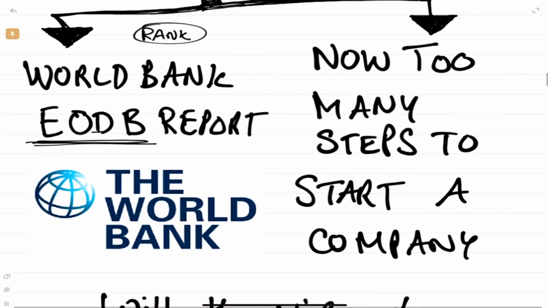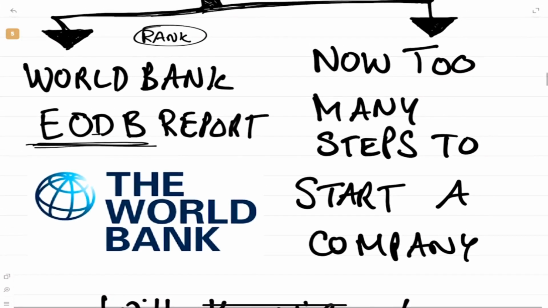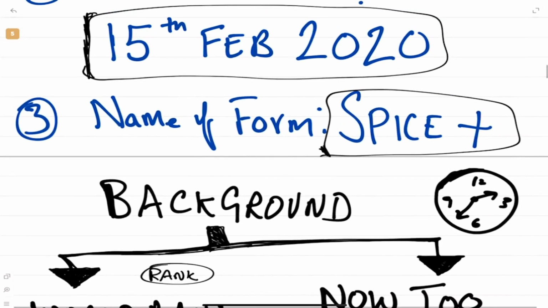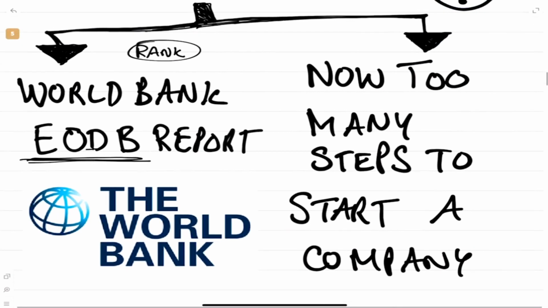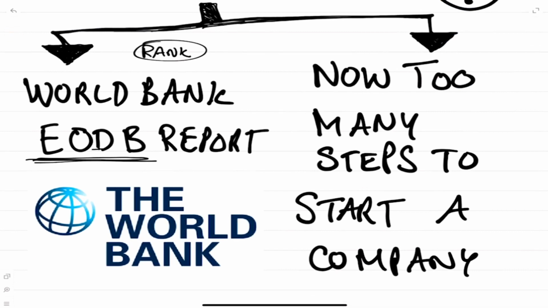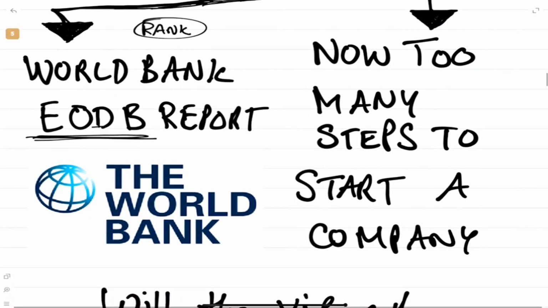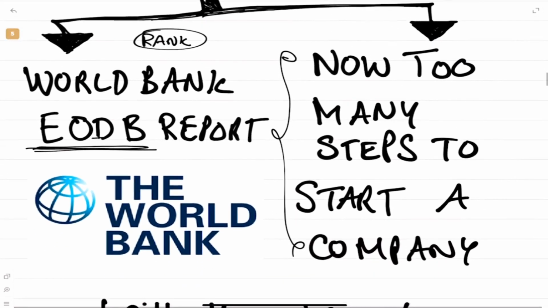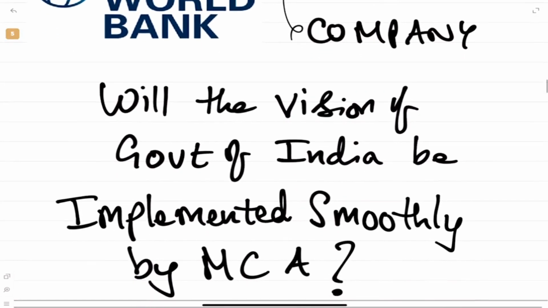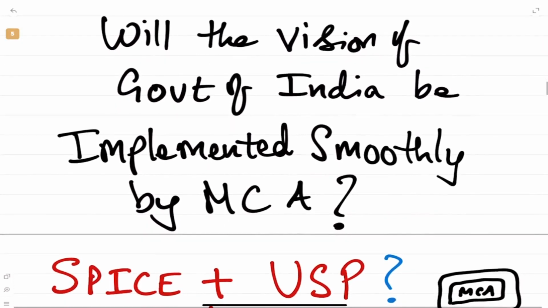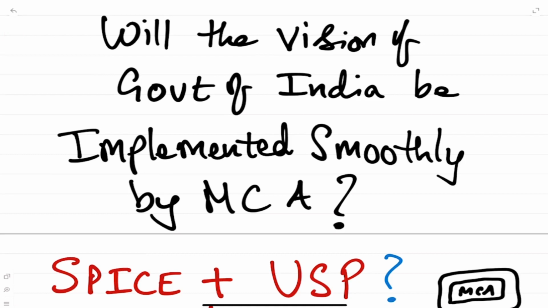So that is why we want to have a much simpler procedure. That is why they're saying Spice Plus. See, now what is the problem? Now there are too many steps to start a company. As you can see here, there are too many steps. First you must get the registration, then PAN, then TAN. It is too difficult. It is very lengthy. So will the vision of the Government of India be implemented smoothly by MCA? This is a very big question.